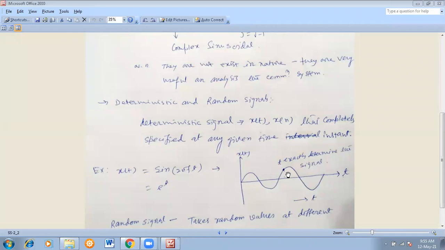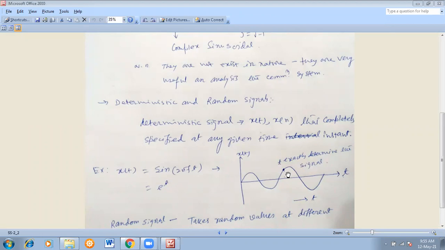You can't define it. You can't say surely that head will be the outcome or tail will be the outcome. So the tossing of a coin, that experiment, is a random process. And tossing a coin is an experiment. So that is one example of a random signal.